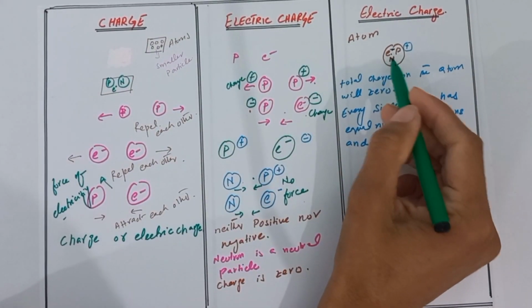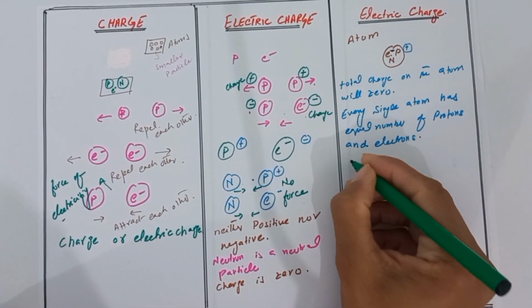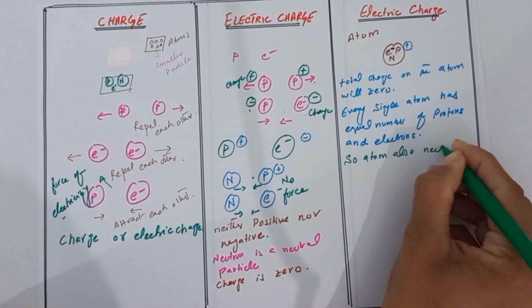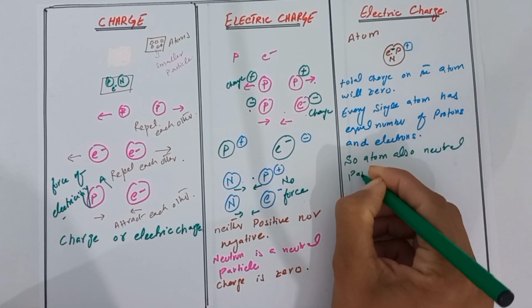So an atom has no charge, so we call it a neutral particle.